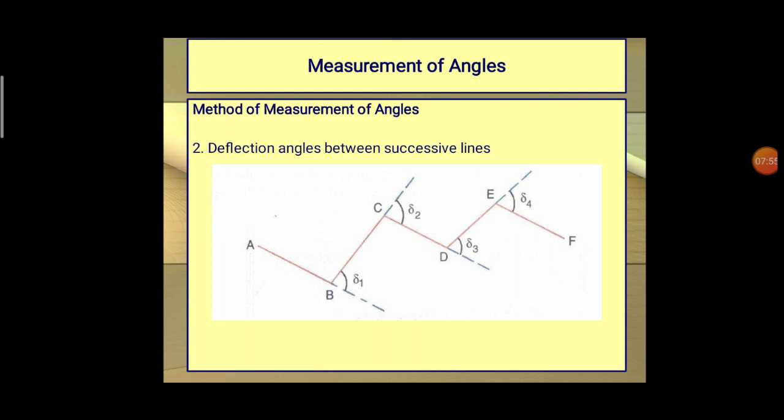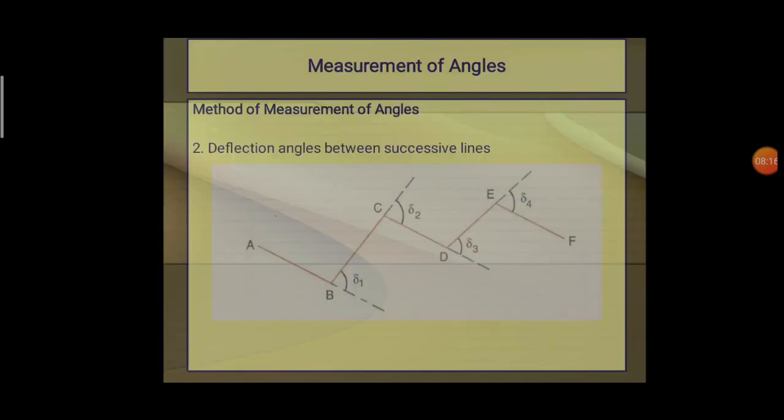The extension of BC with respect to CD gives delta 2. Likewise, we determine two kinds of angles: the included angle, and the deflection angles between successive lines.